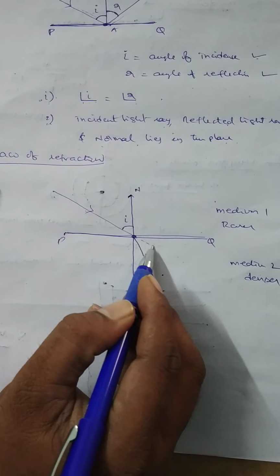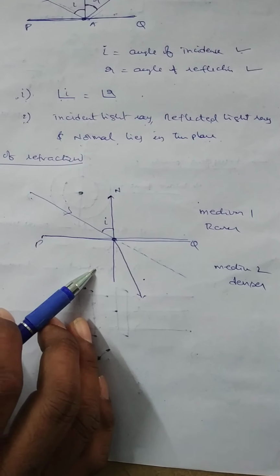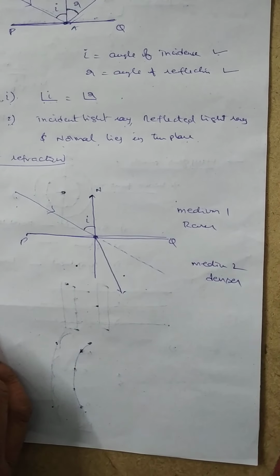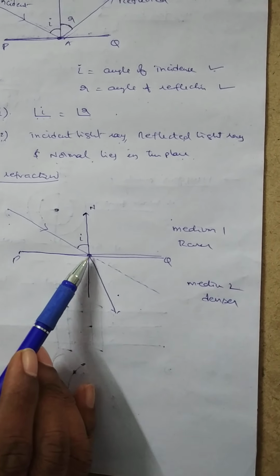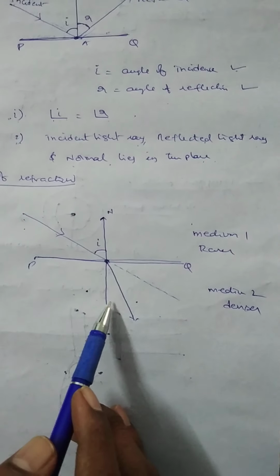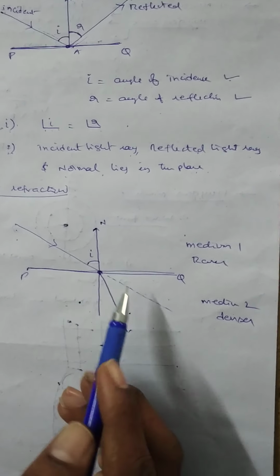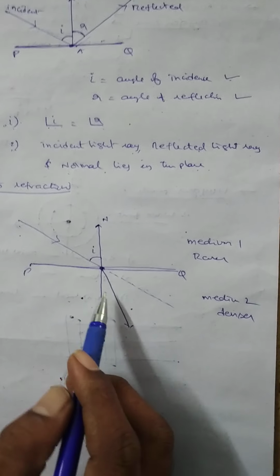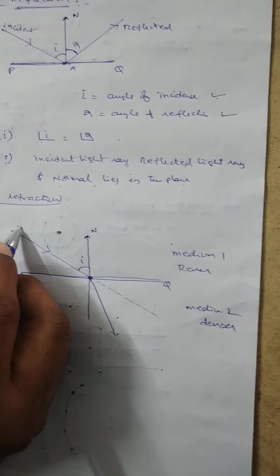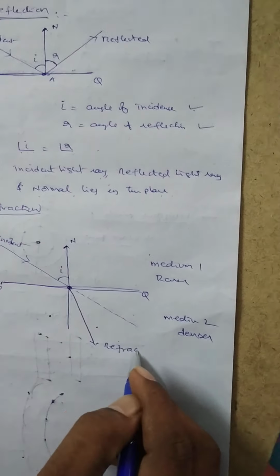So this is the actual direction of the light. On changing the medium from rarer to denser, the refracted light must bend towards the normal. So at the point of incidence, the light bends, maybe towards the normal or away from the normal. The property of bending of the light ray at the surface of the medium is known as refraction. This is called refraction. This is the incident light and this is the refracted light.